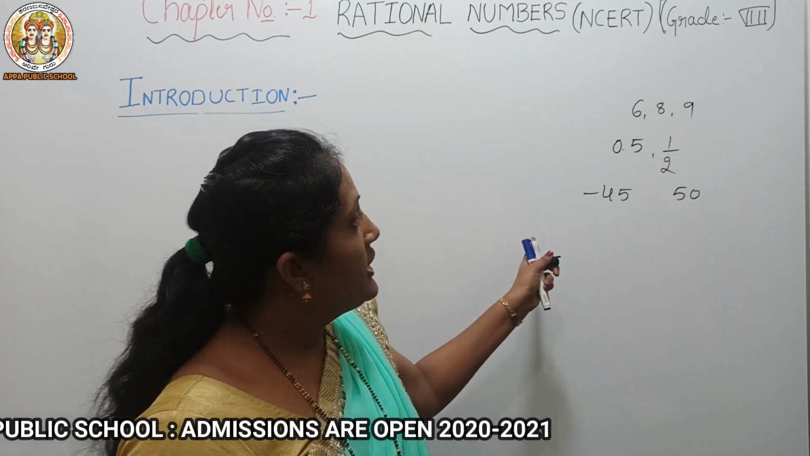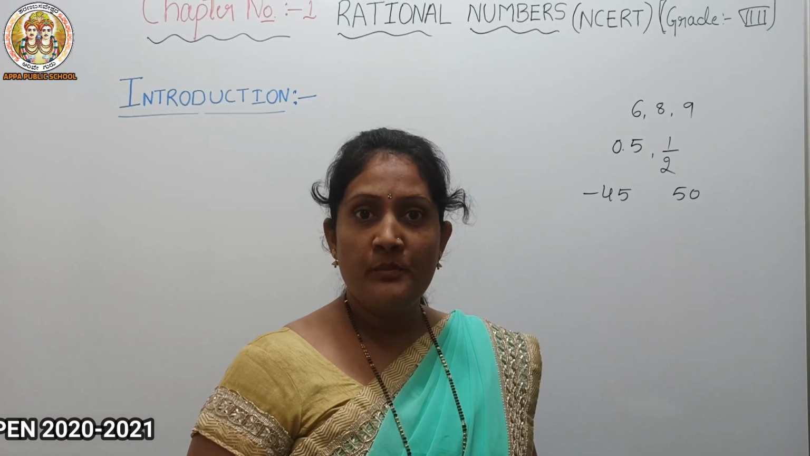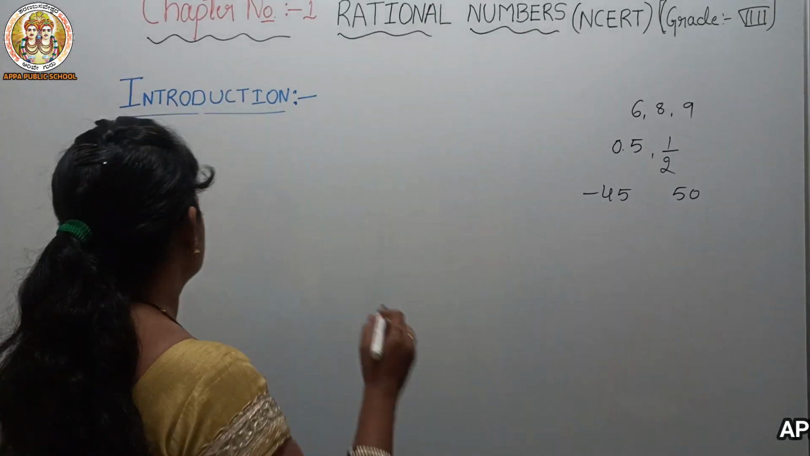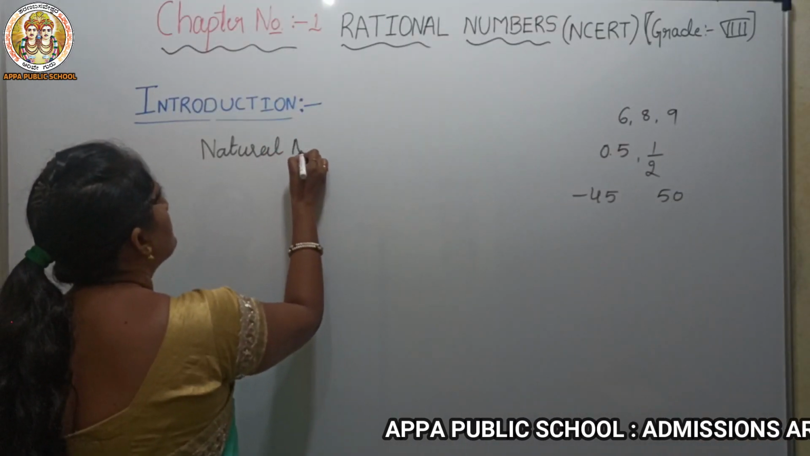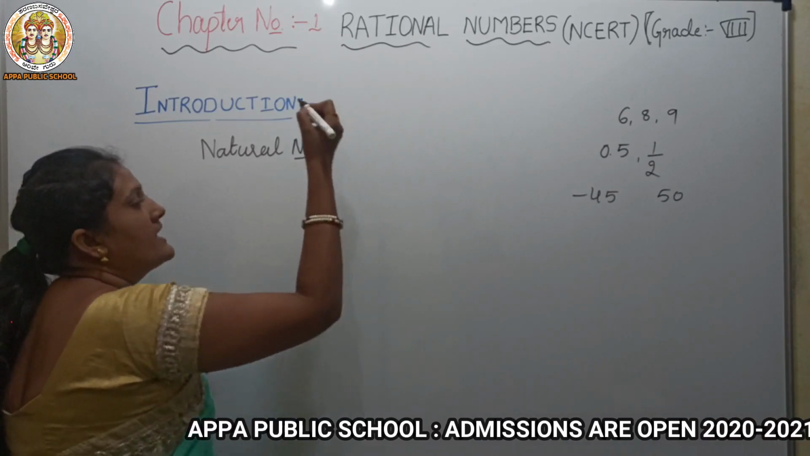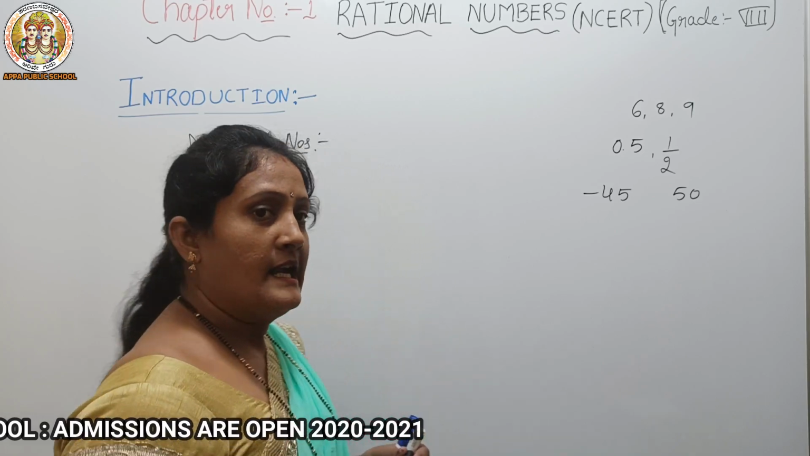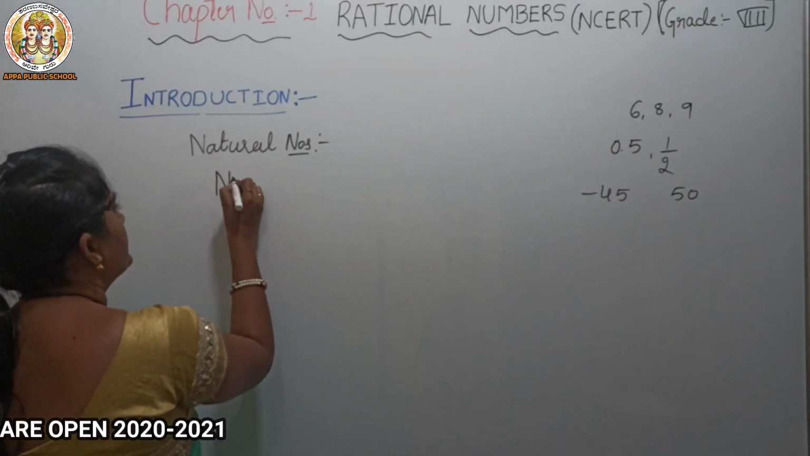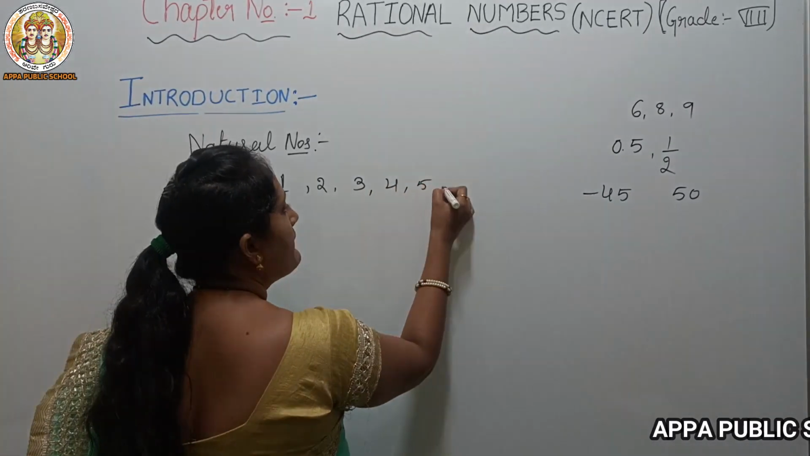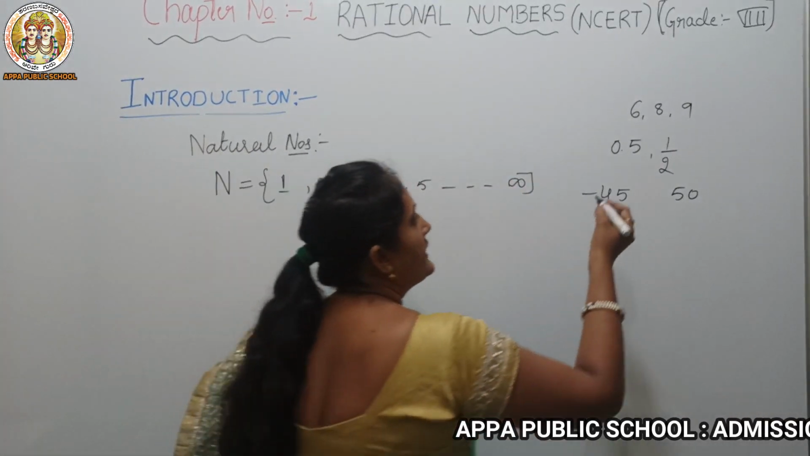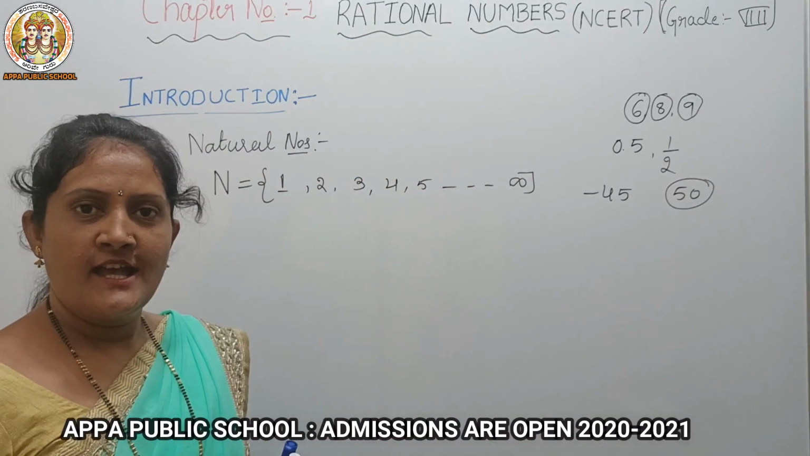Now, we know these all are numbers, but which group do these numbers belong to? Let's study. First is natural numbers. What are natural numbers? All the counting numbers starting from 1 are called natural numbers. It's denoted by capital N. So 1, 2, 3, 4, 5 up to infinity. So we can say 6, 8, 9 and 50 are natural numbers.